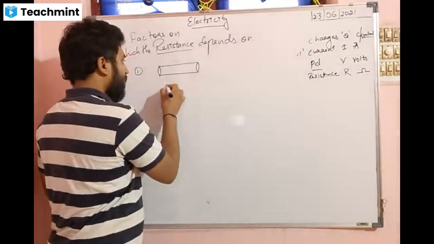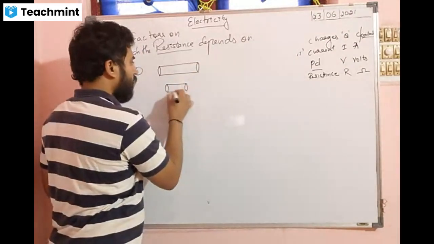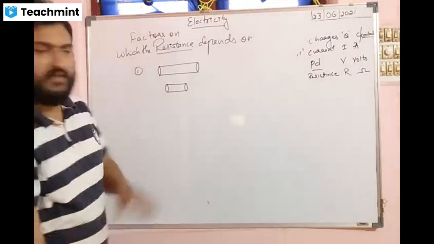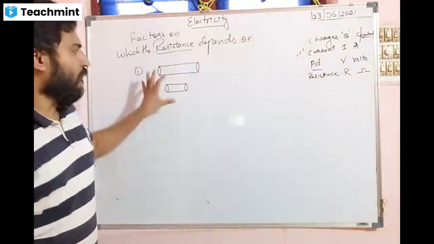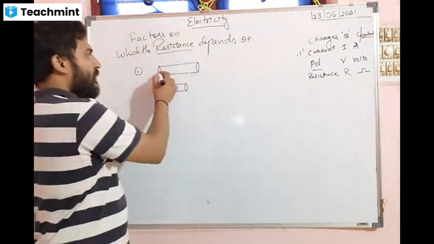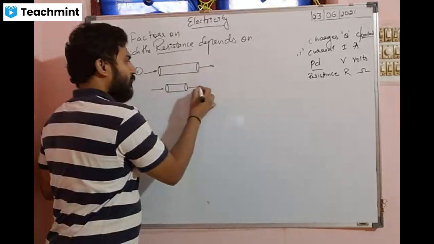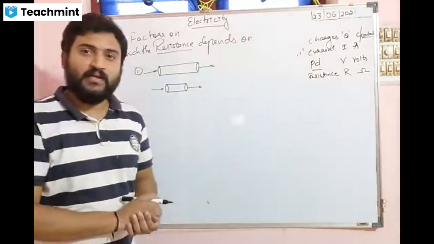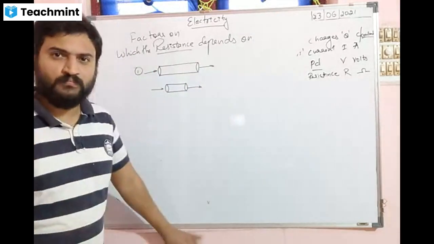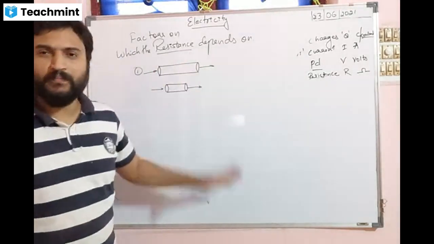Here there is another pipe of the same cross-sectional diameter, same thickness. Both are of the same thickness. Here it is a pipe. I will allow some water to pass through here. Just tell me where will be the resistance more, in the short pipe or long pipe?